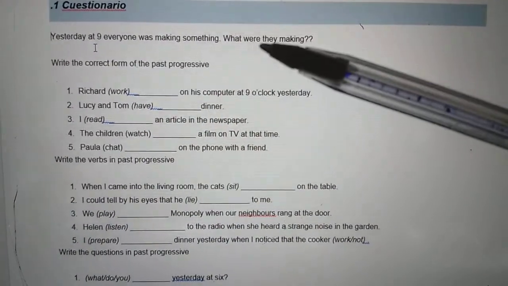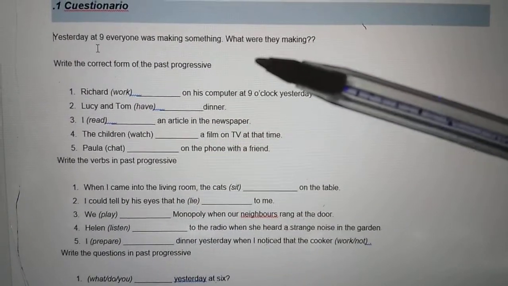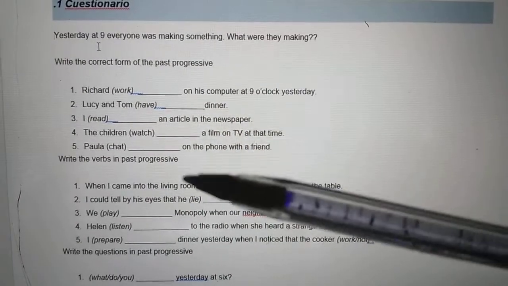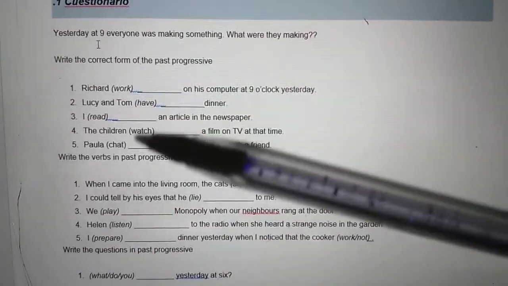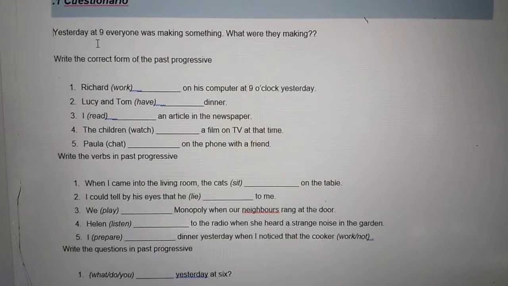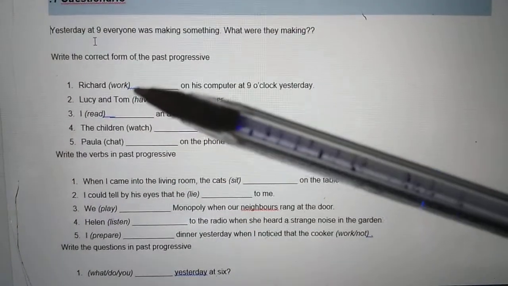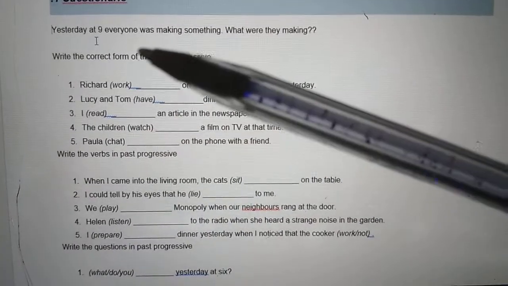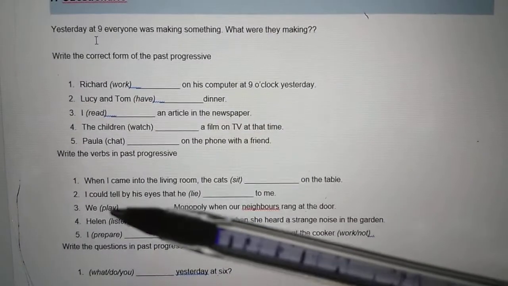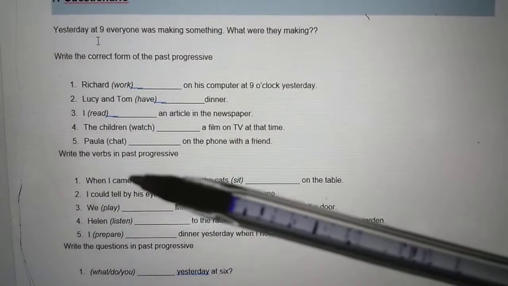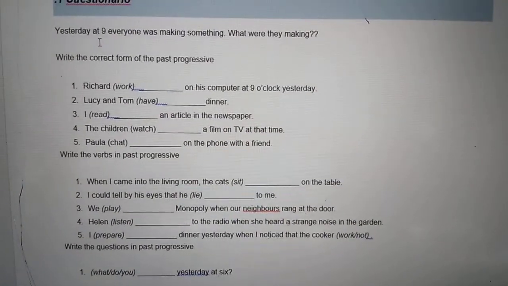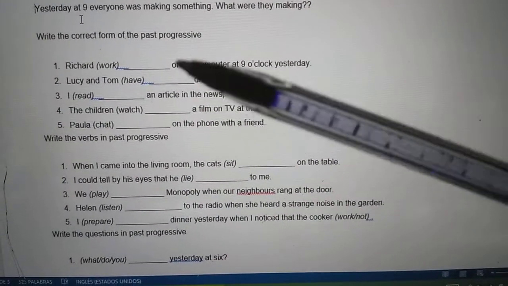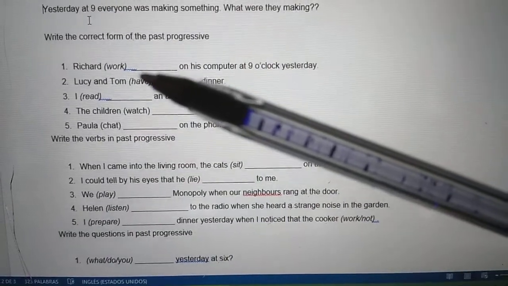Okay, so it is telling you that you have to describe the actions that these persons were doing during a period of time. Okay, so this is the correct form of the past progressive. You just have to use the affirmative here. Okay, here again, and some of them are going to be interrogative. Just follow the structure that I explained before. Okay, and it's very simple.